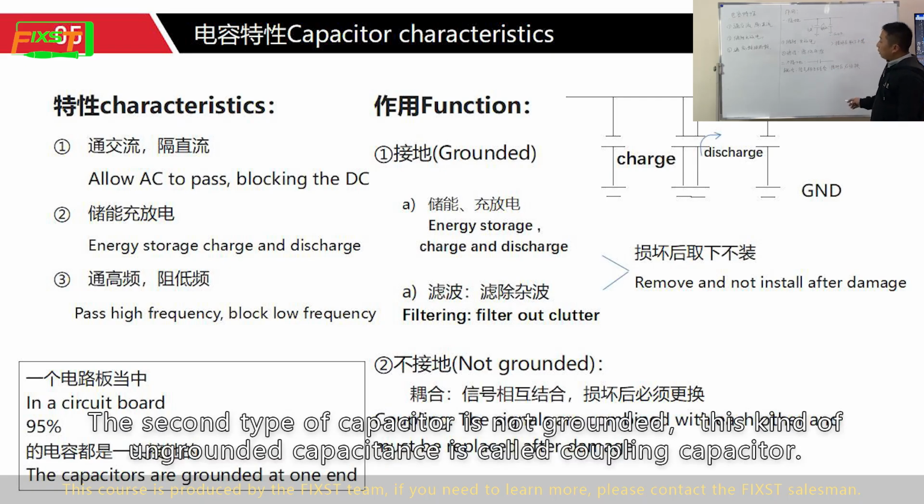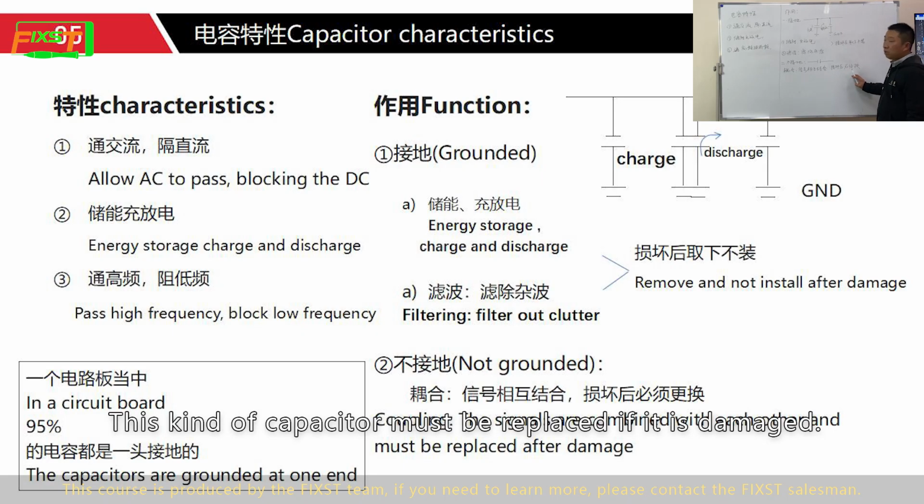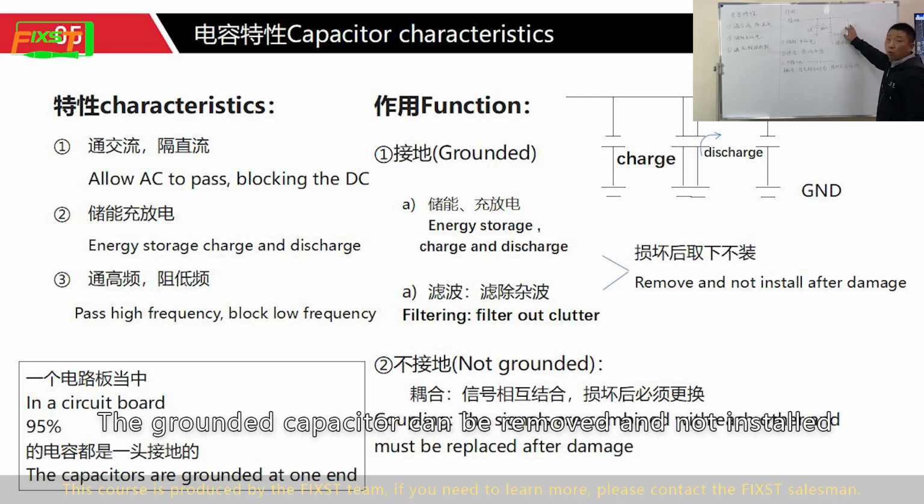The second type of capacitor is not grounded. This kind of ungrounded capacitance is called a coupling capacitor. It means that the signals are coupled with each other. This kind of capacitor must be replaced if it is damaged. The grounded capacitor can be removed and not installed.